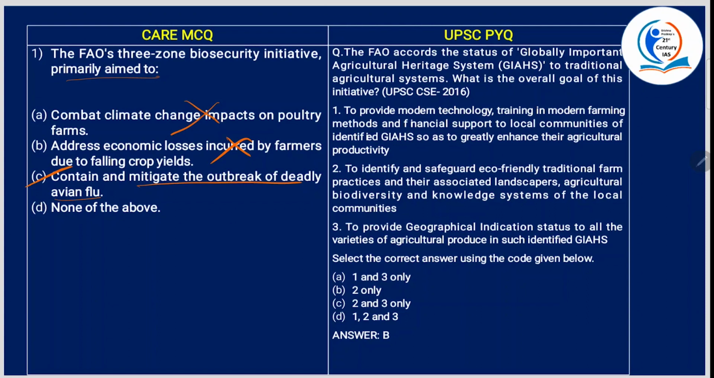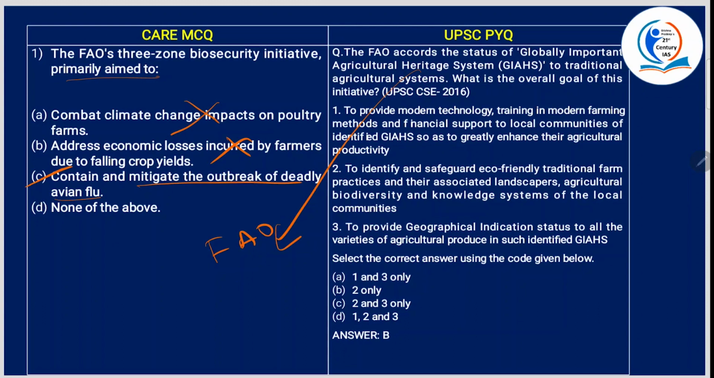Now, FAO accords the status of Globally Important Agricultural Heritage System (GIAHS) to traditional agricultural systems. What is the overall goal of the initiative? So it is already given, GIAHS is Globally Important Agricultural Heritage Systems. It was started by FAO to safeguard and support the world's agricultural heritage systems.